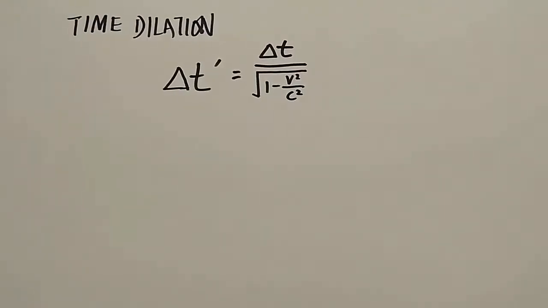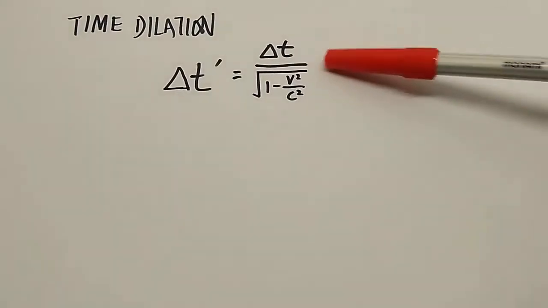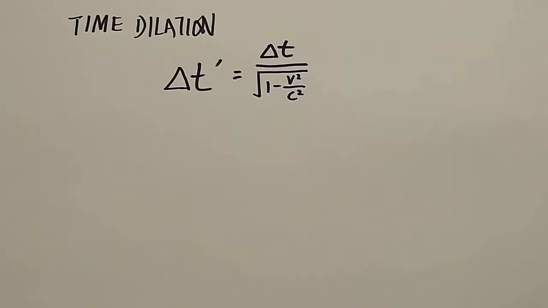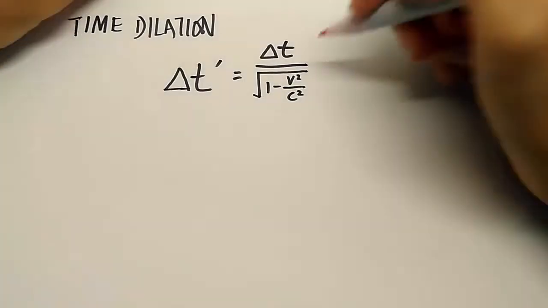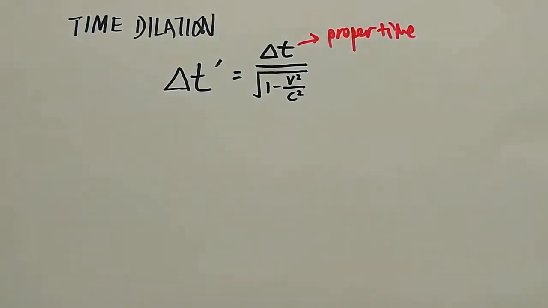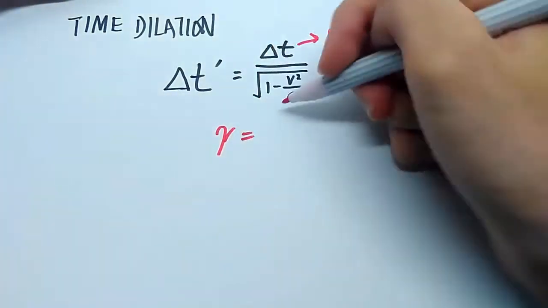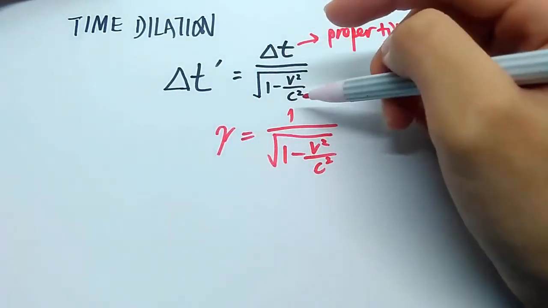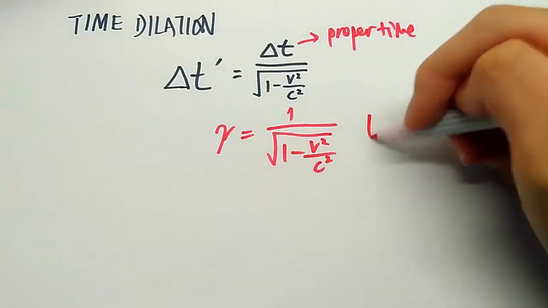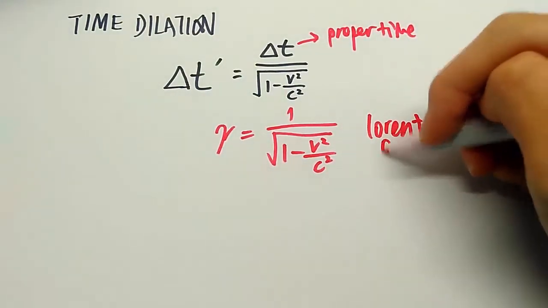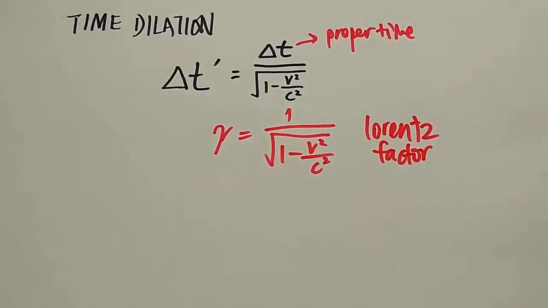This is done all thanks to the concept of time dilation. So here we have the equation for time dilation. T denotes our elapsed time according to our clock, which is at rest with respect to us. This is also known as proper time. T prime, on the other hand, denotes the elapsed time in another time frame. And this bottom portion over here can be denoted by gamma. As you can see, it's substituted into this equation. And this is basically the Lorentz factor. It pretty much shows how much time slows down, where v is your velocity.